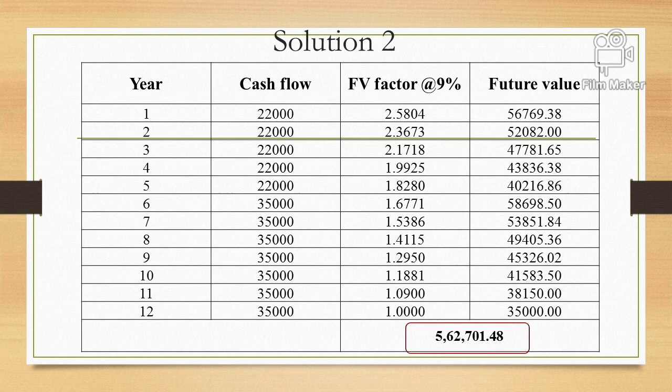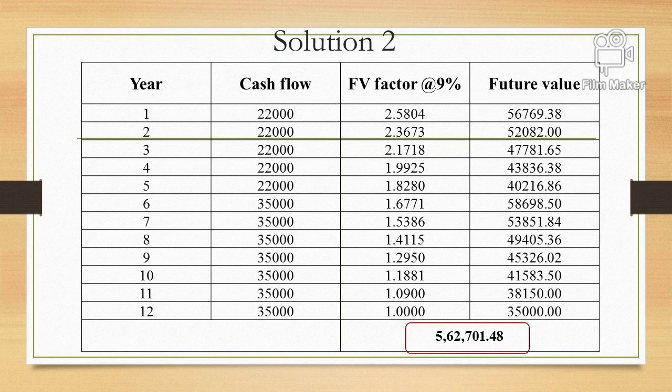XYZ is depositing, and he is getting in the same year. So the last 35,000 is not growing. He will not receive any interest for the last 35,000, so it is multiplied with 1. And by multiplying the cash flow with the respective future value factor, the answer is again the same as when we apply the future value annuity formula. And if we use the future value annuity table, the answer is the same, like 5,62,701 rupees Mr. XYZ will be receiving at the end of 12 years.